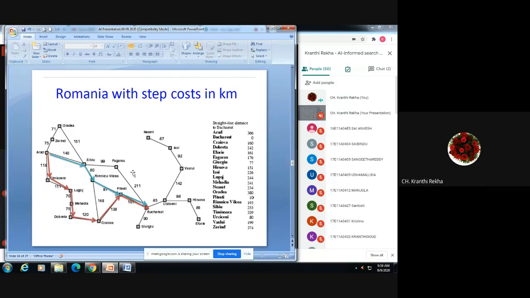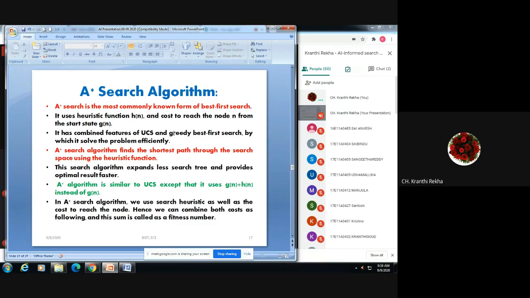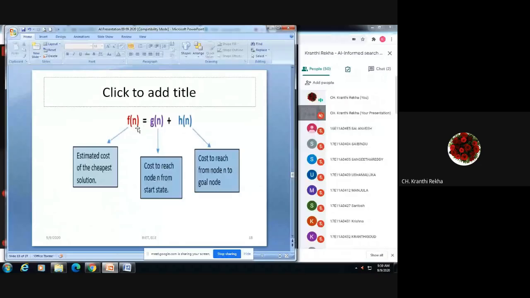That is your greedy search method. Another approach is the A star search algorithm. This A star search algorithm is almost similar to greedy search, but here the heuristic function differs. Here the heuristic function is f of n equal to g of n plus h of n.